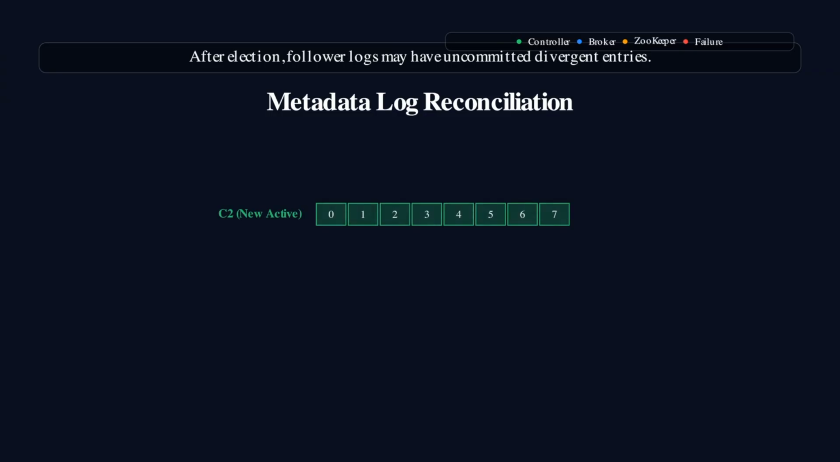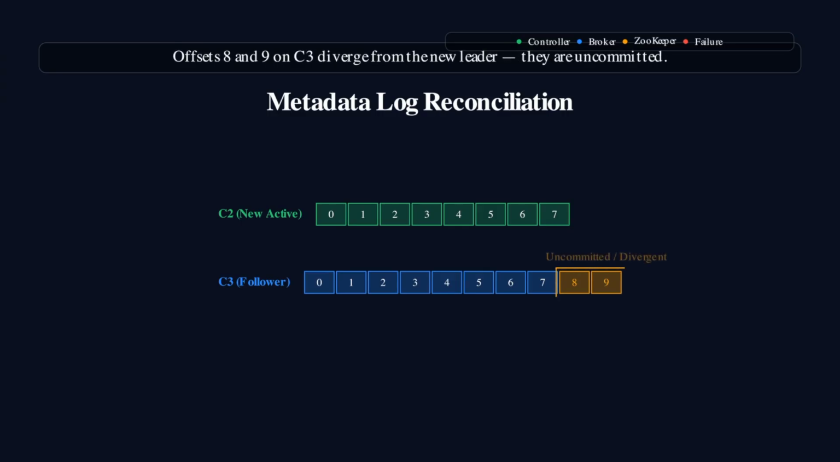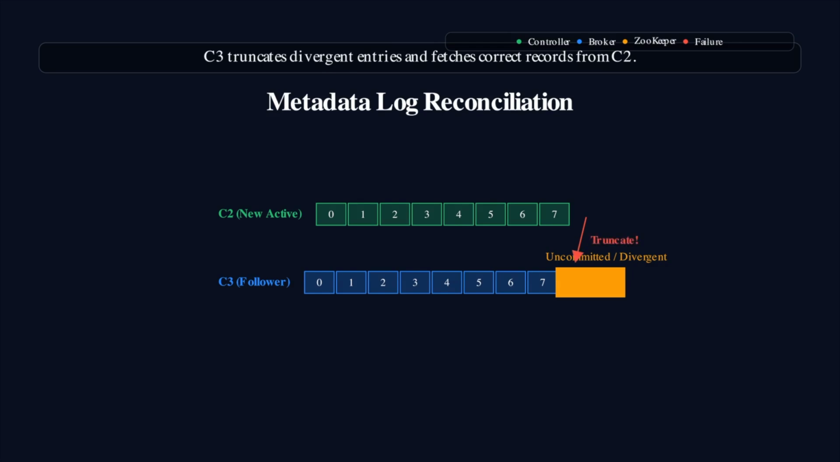After a new leader is elected, the follower controllers' metadata logs may be slightly inconsistent with the new leader's log. This happens when the old leader had written some records that were not yet replicated to all followers before it failed. These are uncommitted records. They exist on some controllers, but not on the new leader. The new leader's log is considered the authoritative source of truth, and any divergent entries on the followers must be cleaned up.